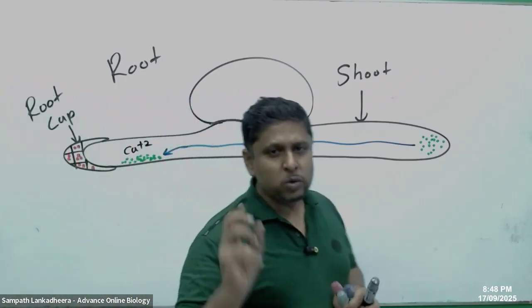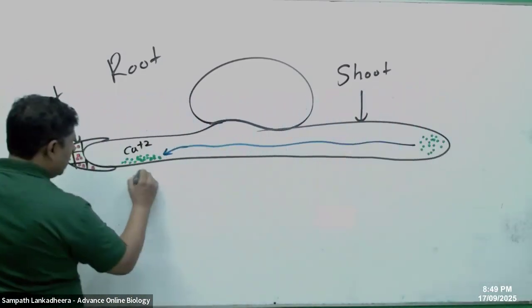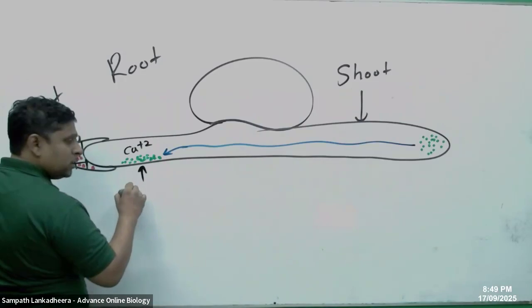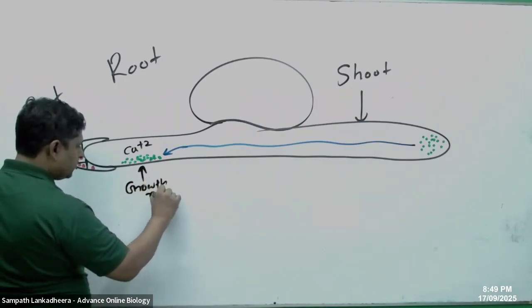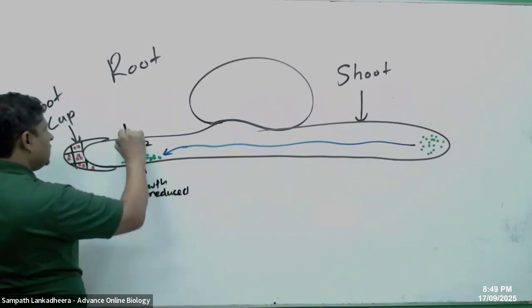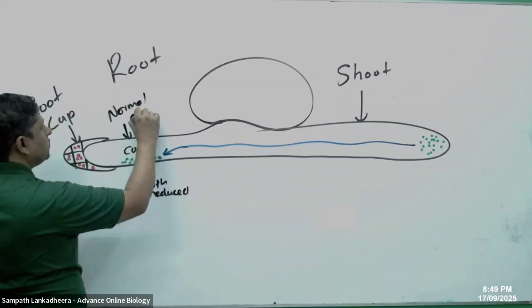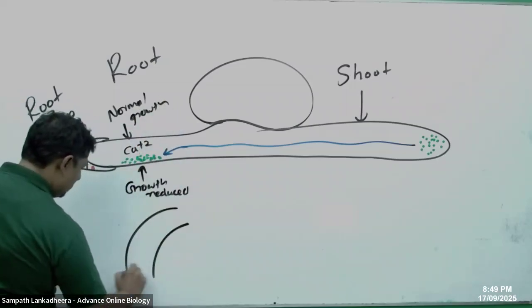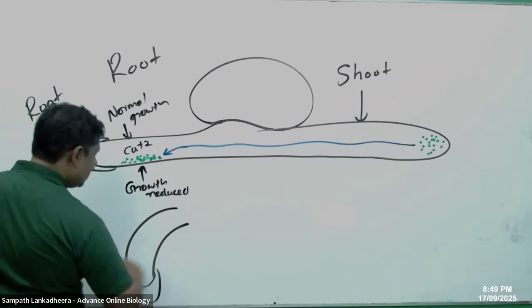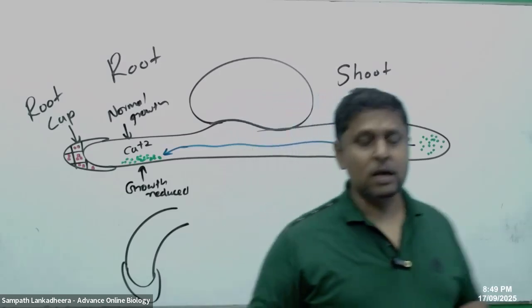Auxin and calcium together suppress the growth on this side. So this side growth is reduced, and this side has normal growth. The result is that this is going to bend in the downward direction. The root is going to bend towards gravity.